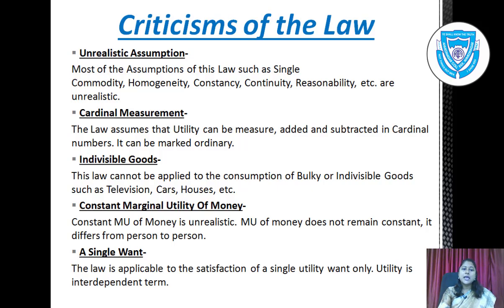The law is applicable to the satisfaction of a single want only, because utility is an interdependent term. As we see, utility is a multi-purpose thing, so it is not applicable here, because the law is applicable to the satisfaction of a single want only.